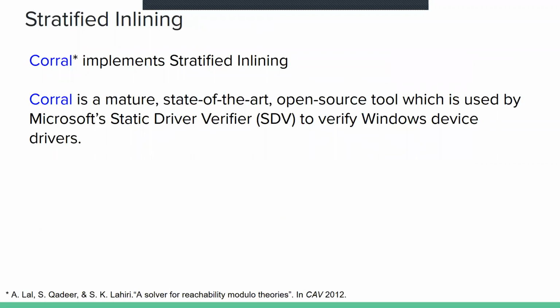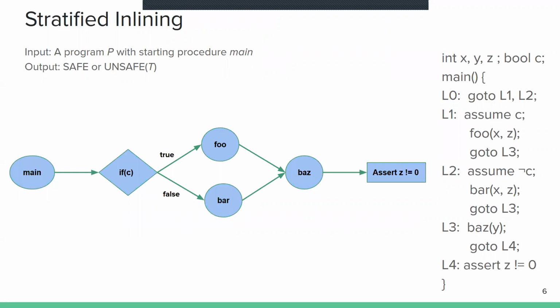One popular algorithm which implements this bounded model checking approach is called stratified inlining. Corral is a tool which implements this stratified inlining algorithm. Corral is a mature, state-of-the-art and open source tool which is used by Microsoft Static Driver Verifier to verify Windows device drivers. Now let us take a look at the stratified inlining algorithm in a more detailed manner.